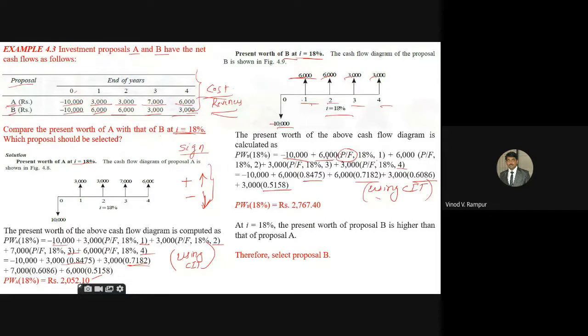Because we already found them here. What is the value we are getting here? Substitute here. We are going to find the proposal B present worth. The present worth of proposal B is 2,767.40.